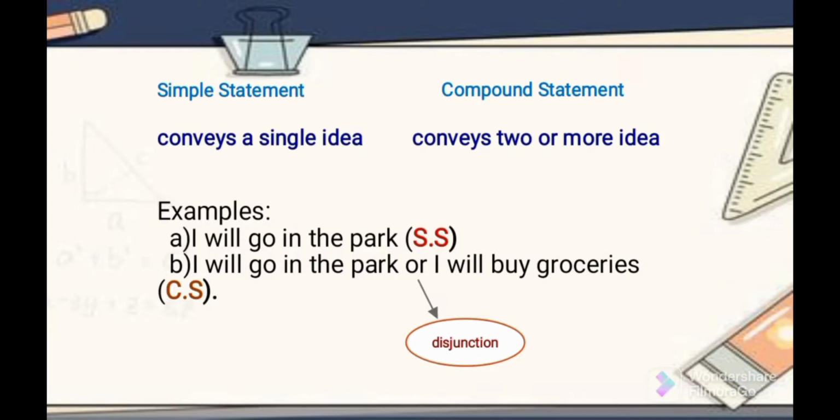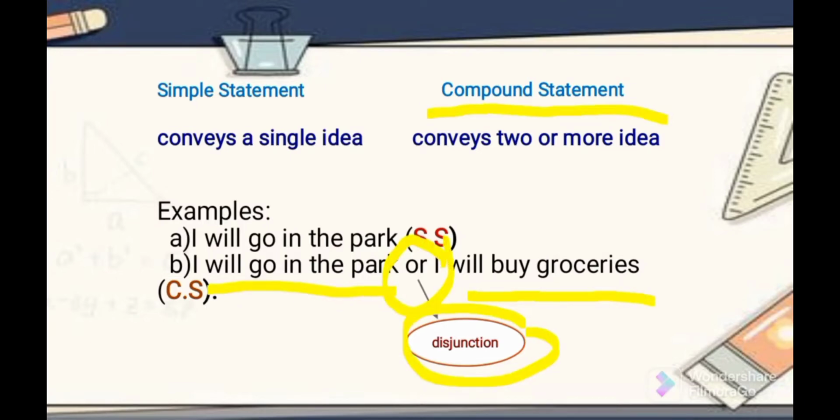For B: I will go to the park or I will buy groceries. As we can see, I will go to the park is the first idea and I will buy groceries is the second idea. So it represents the compound statement. And let's not forget this "or" is a type of statement called the disjunction statement. So it has one and two ideas, and it is called a compound statement. I will introduce that later after some examples.